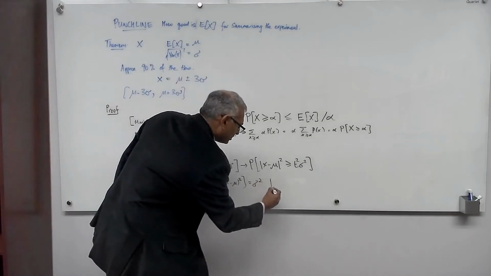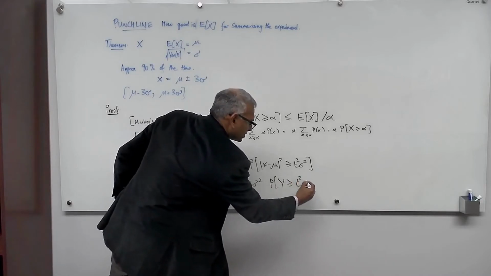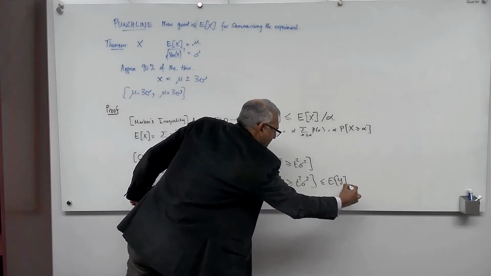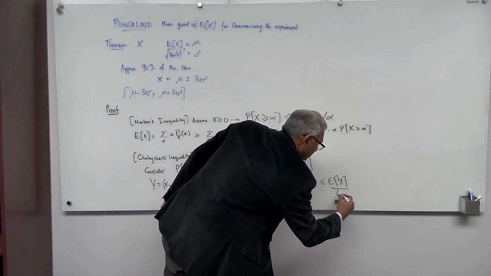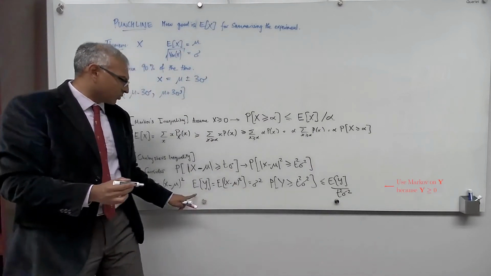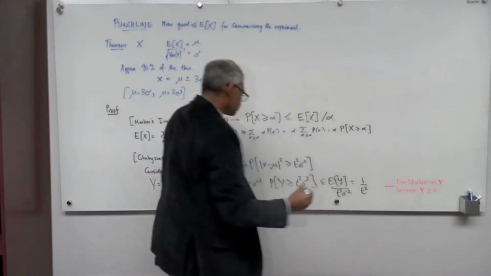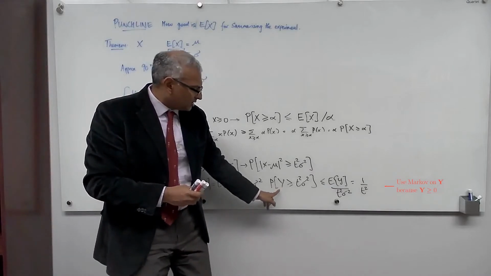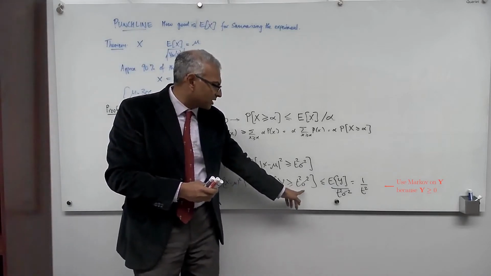So the probability that y is greater or equal to t squared sigma squared is at most the expected value of y divided by t squared sigma squared. But the expected value of y is just sigma squared. So this is equal to sigma squared over t squared sigma squared, which is 1 over t squared. So what is this saying? This is saying that the probability that y, the squared deviation, is greater than t squared sigma squared is at most 1 over t squared.